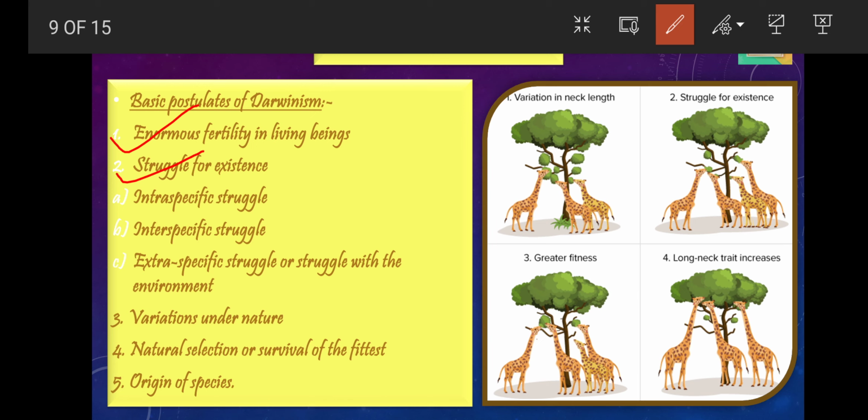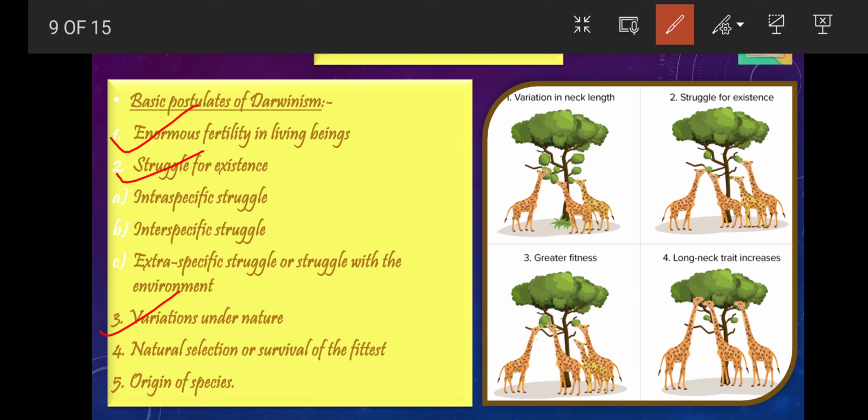The third main postulate was variation under nature. The offspring are similar to their parents and also exhibit some resemblance to each other, but they are not identical. They differ to some extent in shape, size, color, and behavior. No two individuals are identical except identical or monozygotic twins.